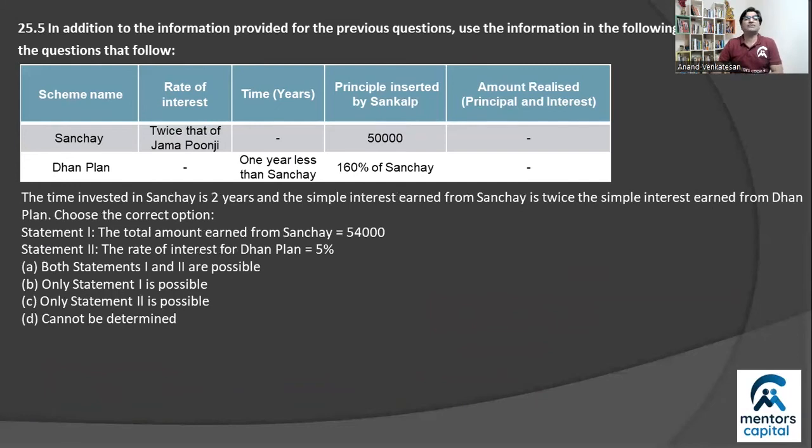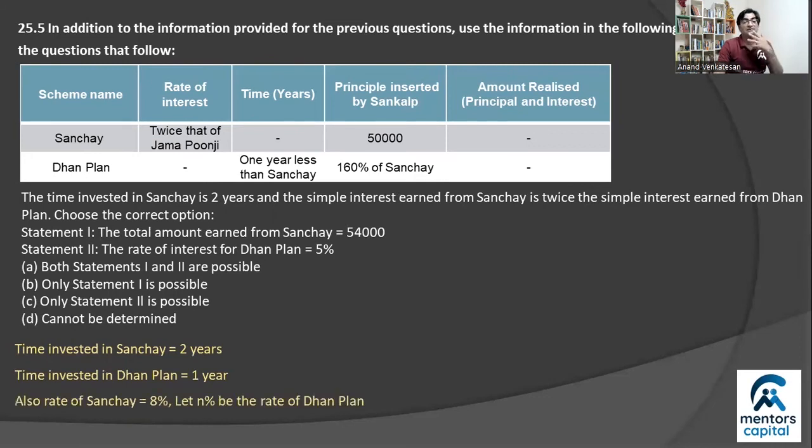Okay, coming to the last question, number 5 from the set. You need to disregard the calculations from the previous set before you do this, which is kind of unique. So make note of that. We're told that time invested in Sanchay is 2 years, which means time invested in Dhan plan will be one less than it, 1 year. We are also given that the rate of Sanchay, we know that it's double of 4%, right? It's 8%, right? So assume n% to be the rate for Dhan plan.